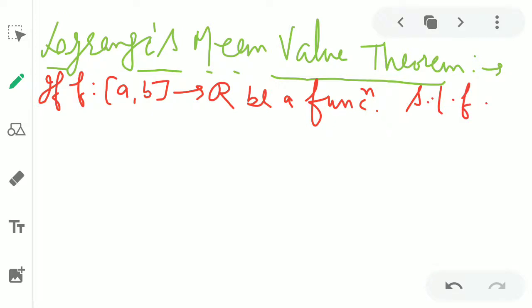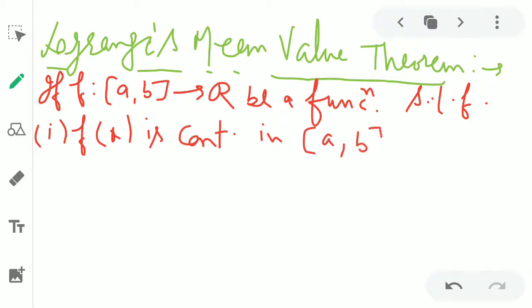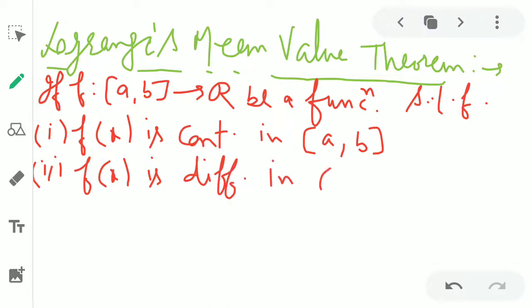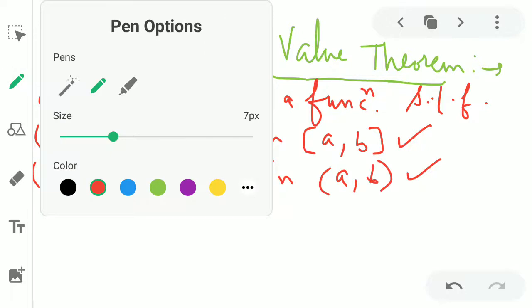The function satisfies the following. In this we have to check just 2 conditions. Number 1, f(x) is continuous in the closed interval [a,b]. Second one is, f(x) is differentiable in the open interval (a,b). So in LMVT we have to check just 2 conditions: f(x) is continuous in [a,b], f(x) is differentiable in (a,b). Then according to the theorem,